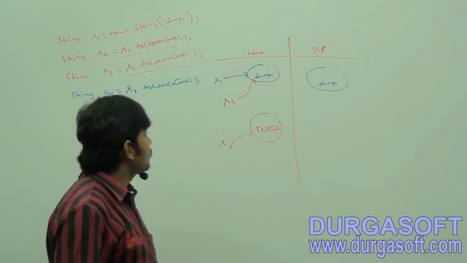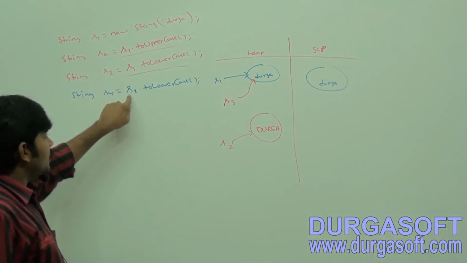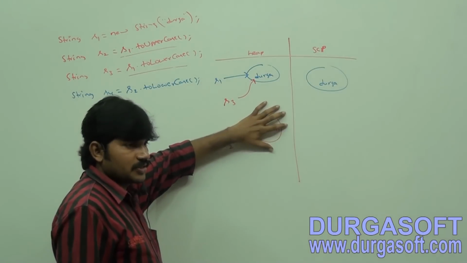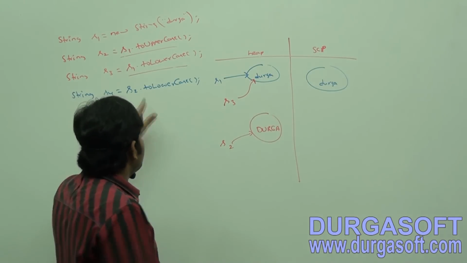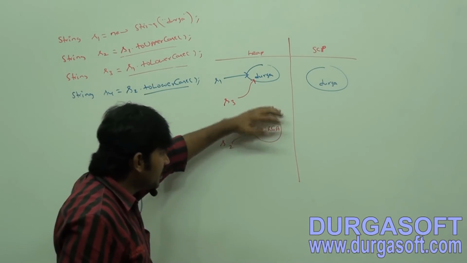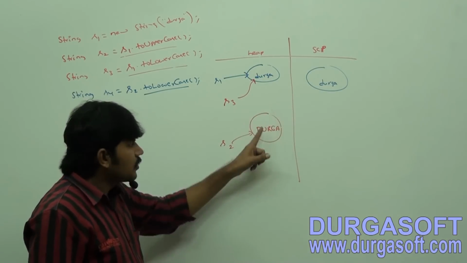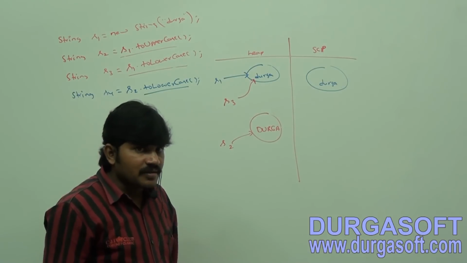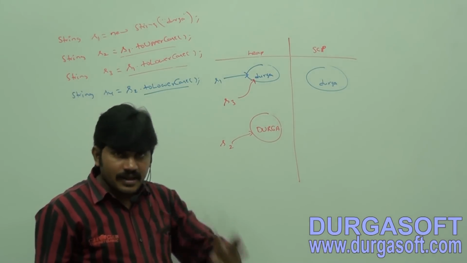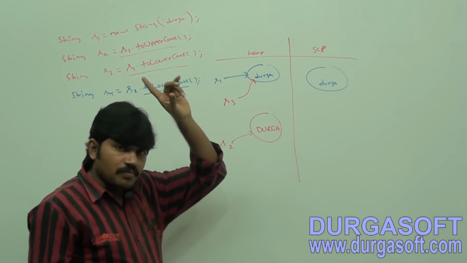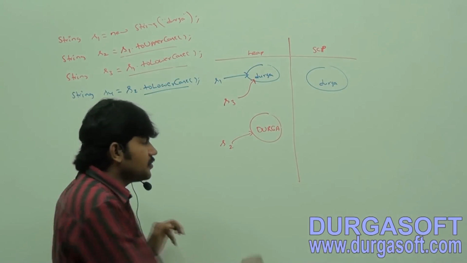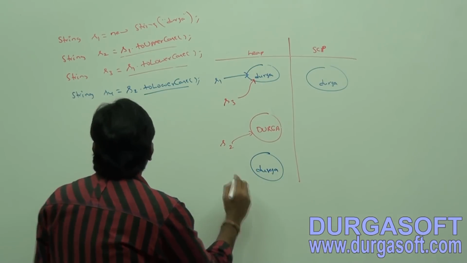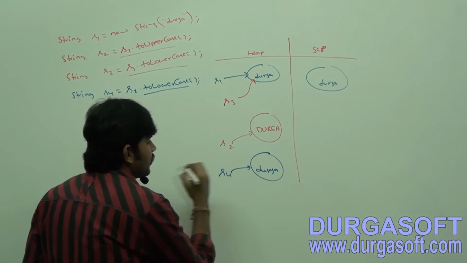Okay, make sure. S2.toLowerCase. Because of this method call, is there any change in the content or not? Yes, capital DURGA should become small durga. There is a change in the content of this object, so compulsorily a new object will be created, small durga, and S4 points to that object.